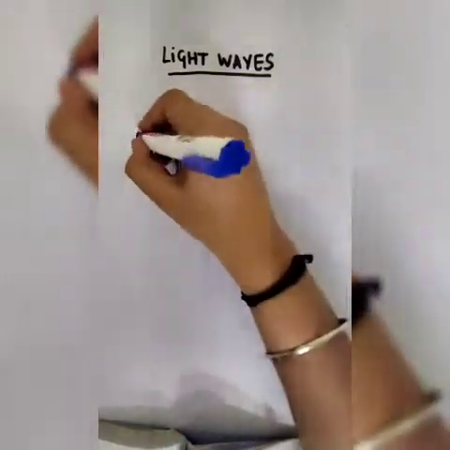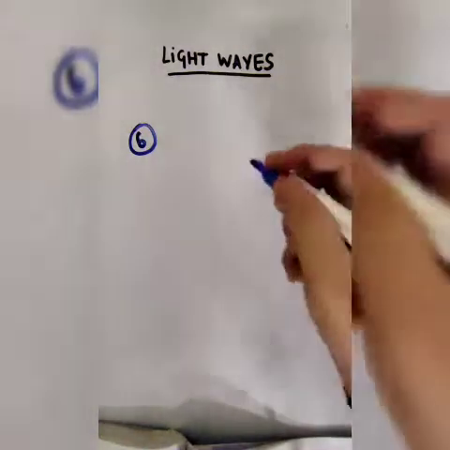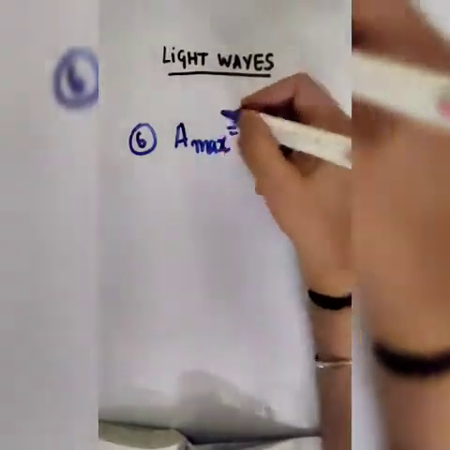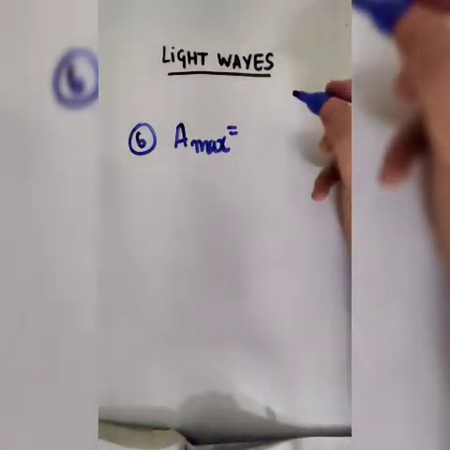In question number 6, we are asked to find out the ratio between maximum and minimum intensity in the interference pattern. Again, this question is on YDSE. Now we need to again use that same idea, that in case of maximum amplitude, both the amplitudes are added.